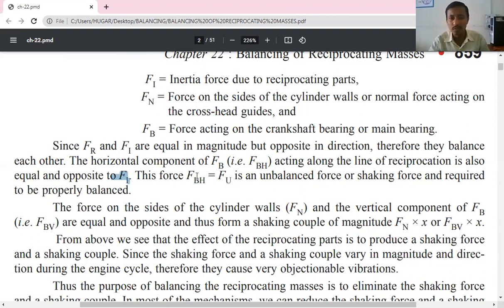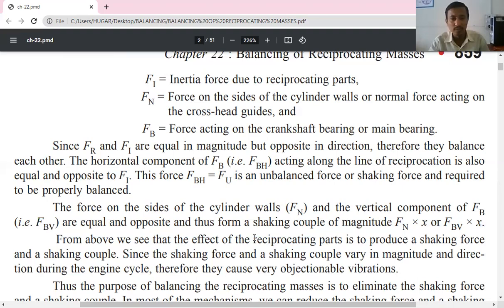So this force FBH is called unbalanced force or shaking force, required to be properly balanced. But the force on the sides of the cylinder wall, that is the normal force, and the vertical force of B, FBV, these are equal and opposite in magnitude. So these will get balanced.